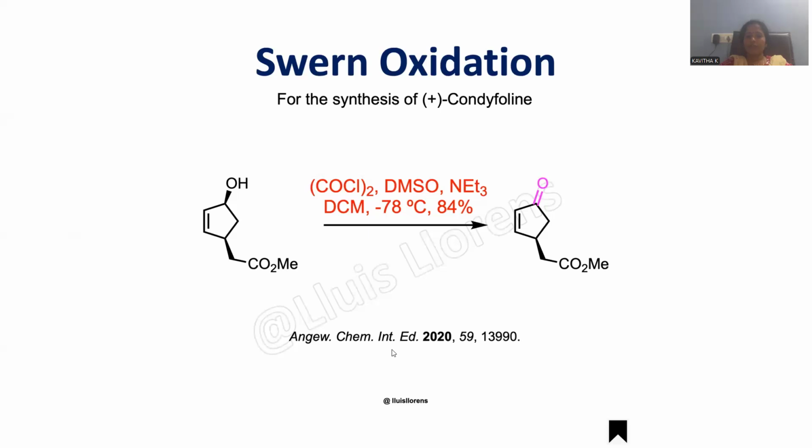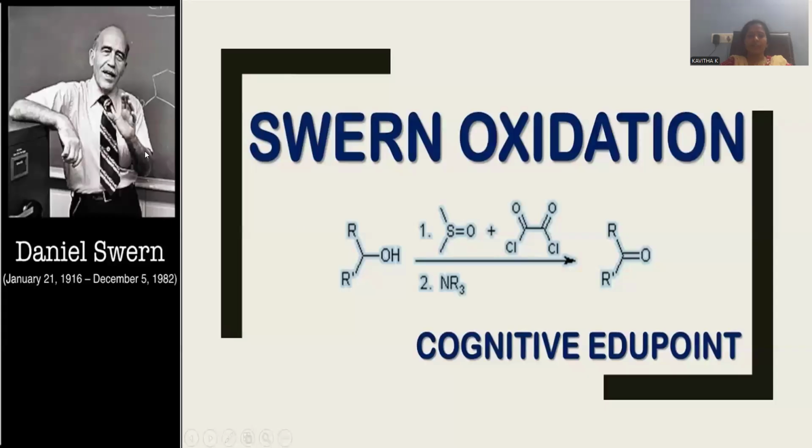This is the journal in which the publication is given, so that already performed reaction will be a successful reaction, we can say, so that it is very convenient to operate in the laboratory in order to convert this alcohol into a carbonyl compound. And here is the scientist provided, Daniel Swern. Daniel Swern is the scientist who established the reaction conditions.